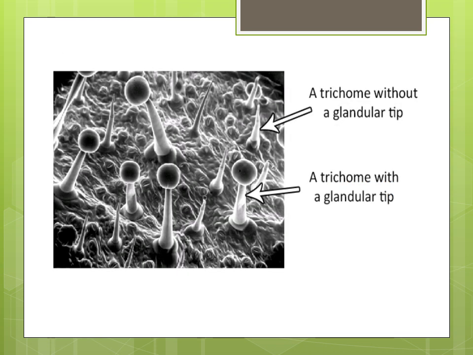This is the electron view of the epidermis of a plant showing two types of trichomes. The first one is a trichome without a glandular tip. It means that no glandular secretions are present in this trichome. These are the hair-like trichomes without any glandular tip. The second one is the trichome with a glandular tip. It means that they have glandular secretions or sticky secretions.